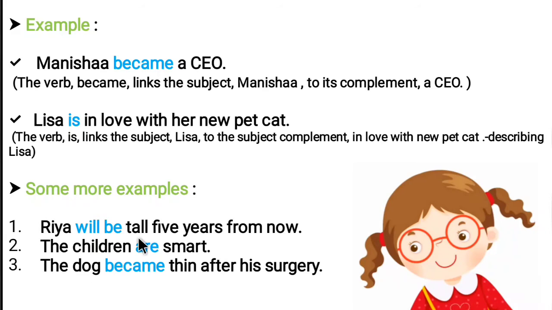Similarly, the children are smart. How are the children? They are smart. Okay, telling something about the children. So, are is the linking verb.